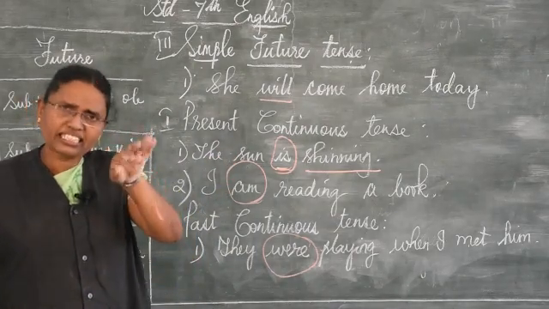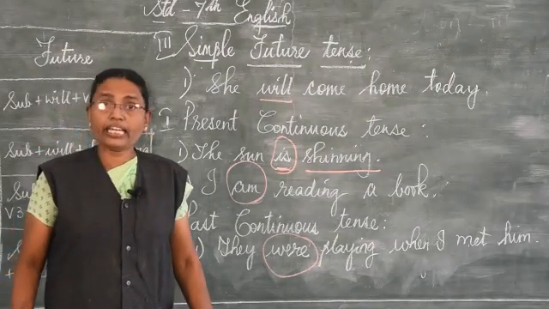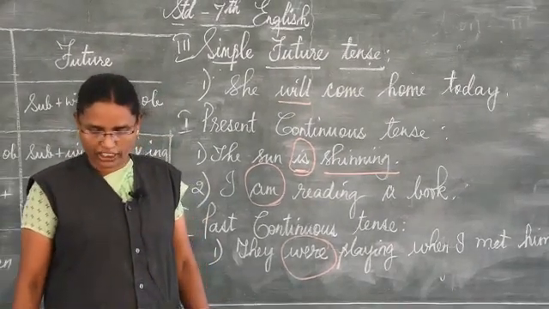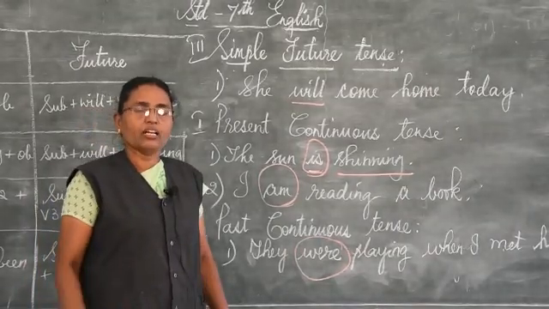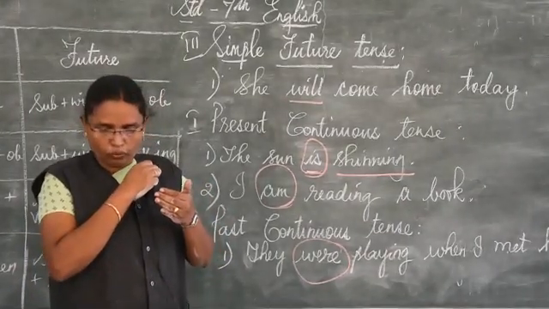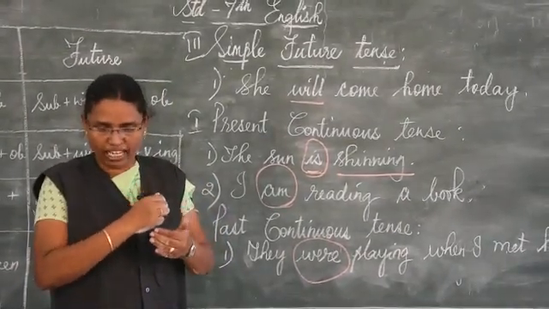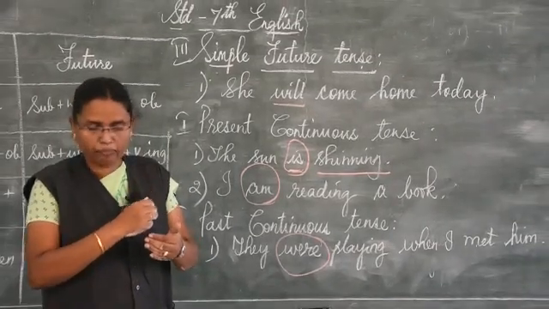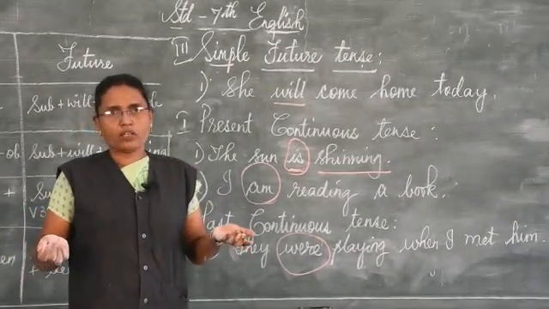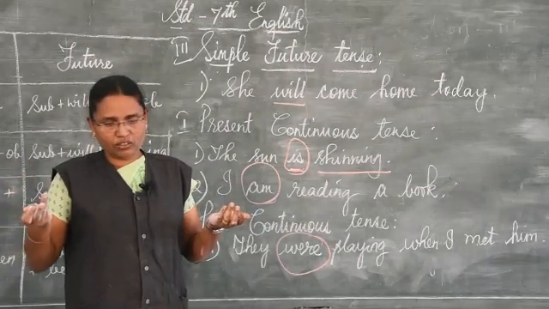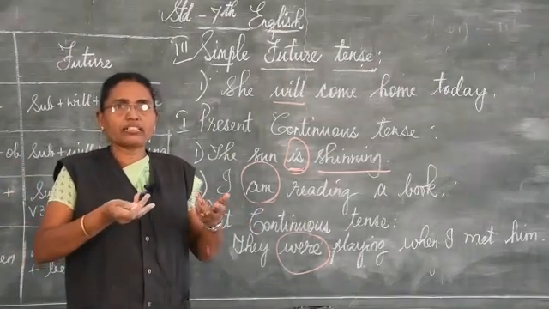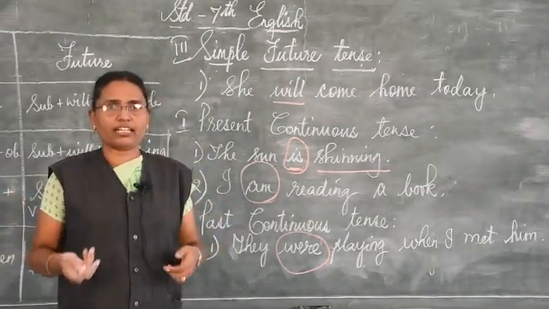For an example, another sentence also I want to say: he was reading when she saw him singing. So, when he was singing, what was he doing? He was reading. Understand?